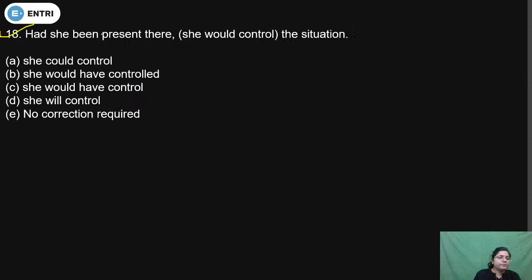Check question number 18. Had she been present there, she would control the situation. It means whether she would control is correct or not. So check that part which is given in the bracket. Is it correct or not?